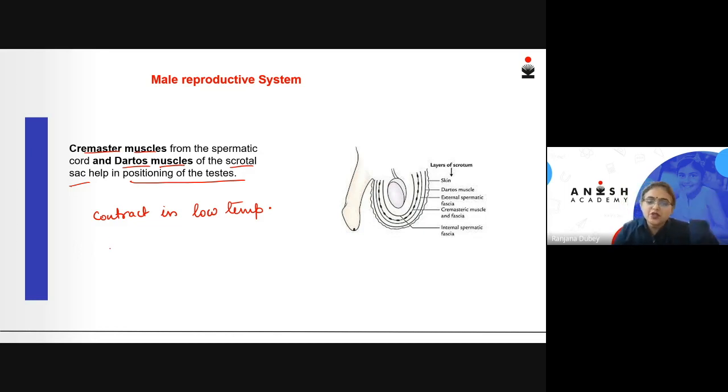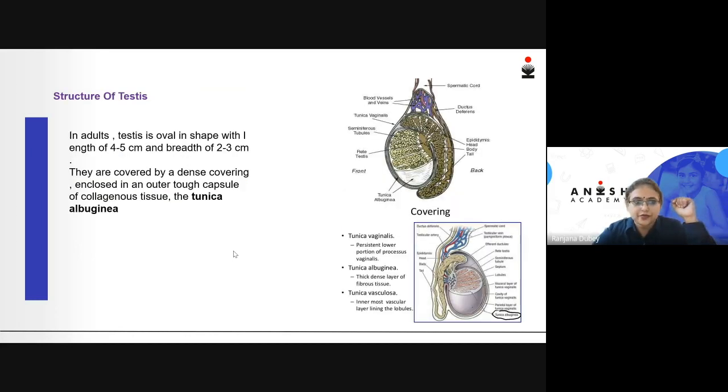And when the temperature is high, the cremaster muscles and the dartos muscles will relax, which will keep the testis away, which will ensure what? Which will ensure the healthy production of sperms for spermatogenesis.